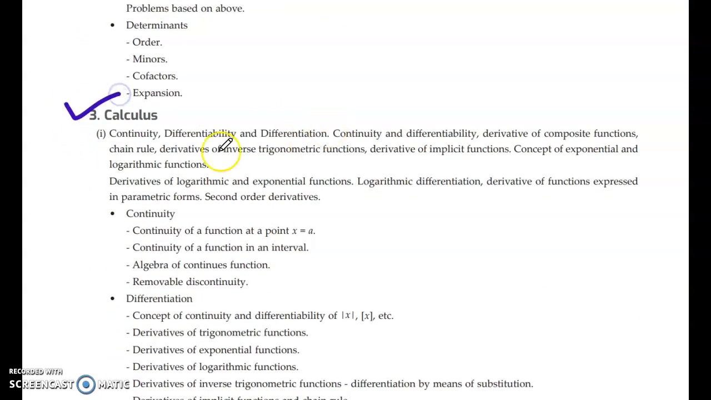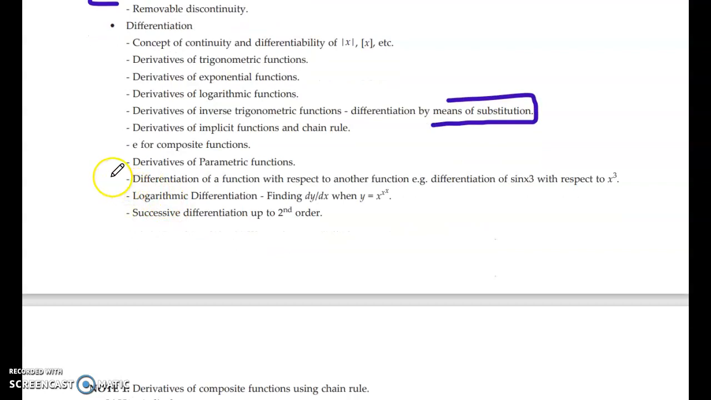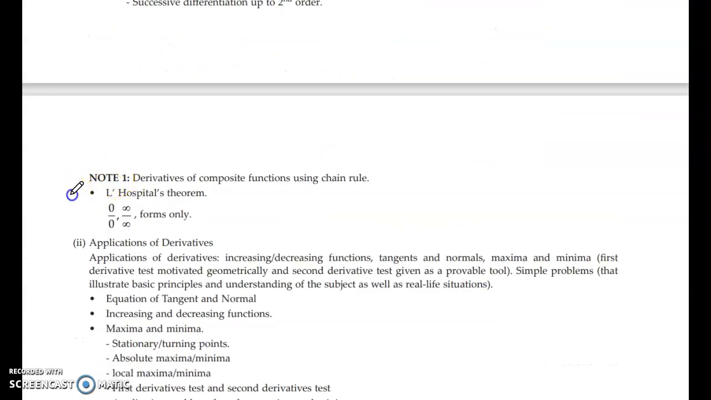Coming to the calculus part, for differentiation, you have to cover all the topics. I can't leave out anything. The most important being the substitution one. Differentiation by means of substitution, where you have to substitute the values like x equal to tan theta or x equal to cos theta. For continuity and differentiability, again, everything is important. L'Hospital's theorem, you are only getting 0 by 0 and infinity by infinity form. Other forms are not in your syllabus, so do not waste time solving them.